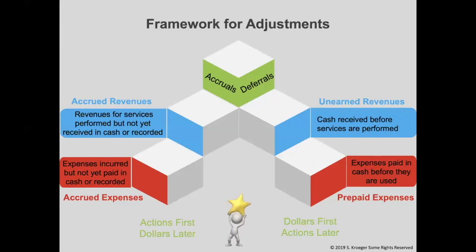When we buy an asset like a piece of equipment, we put it on our books as an asset. However, it is still a business expense. We will expense the cost of the asset over its useful life by depreciating it. It is a prepaid expense because first we purchase it and then we use it later over many years. My way to remember deferrals is dollars first, actions later. A D for deferrals and a D for dollars. We are receiving cash first for revenues or paying cash first for expenses. And the action part comes later.